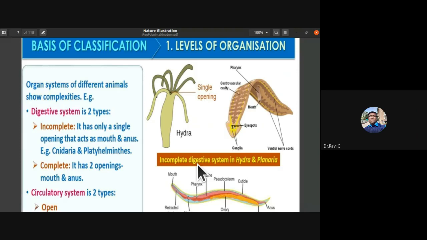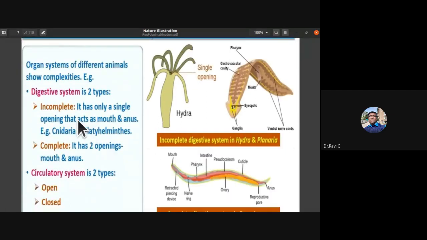Now, levels of organization. Organ systems of different animals show complexities. Example, the digestive system is of two types. Incomplete digestive system has only one opening. Both mouth and anus are common. It has only a single opening that acts both as a mouth and anus.